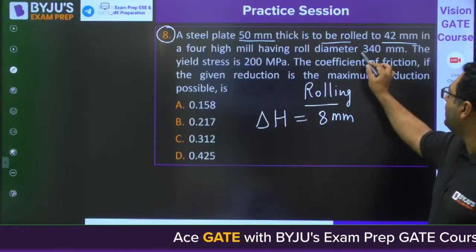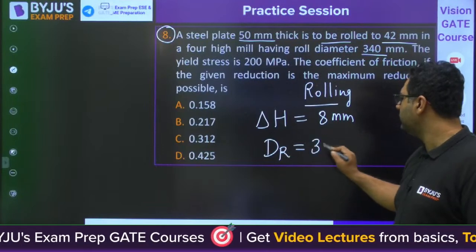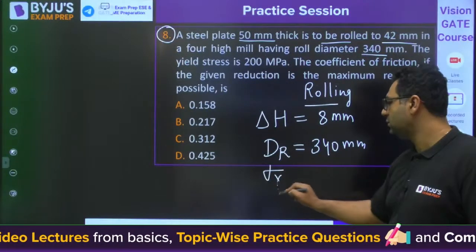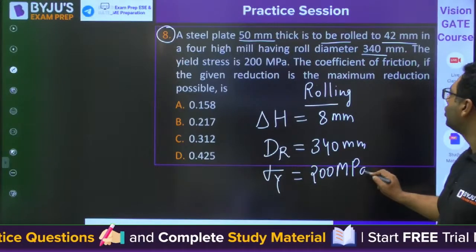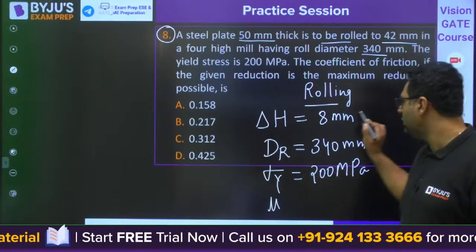Roll diameter 340 mm, yield stress 200 MPa. Coefficient of friction, if the given reduction is the maximum, mu you need to find out.